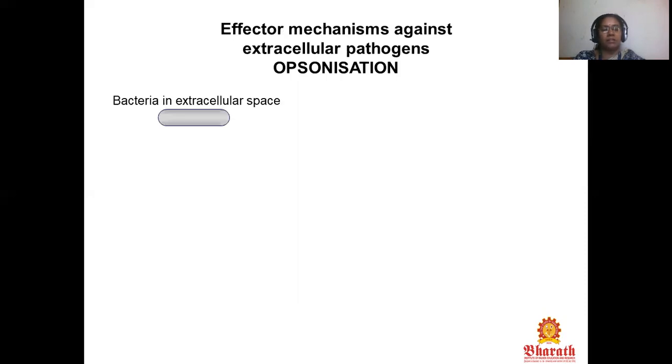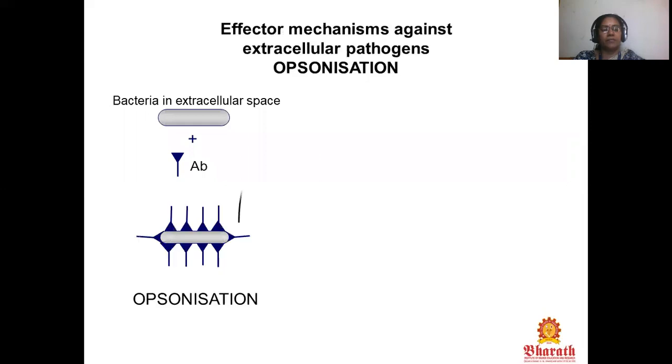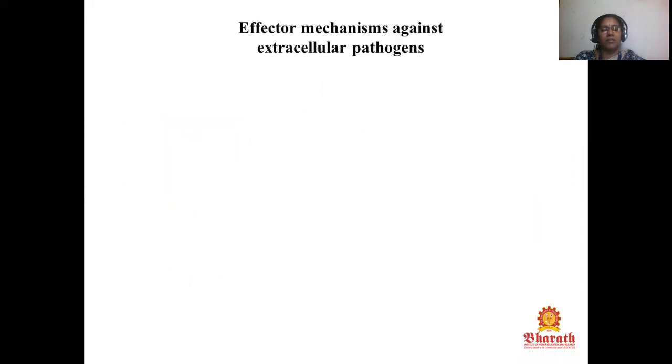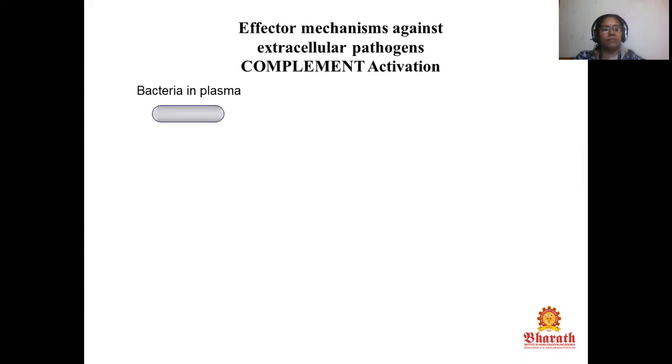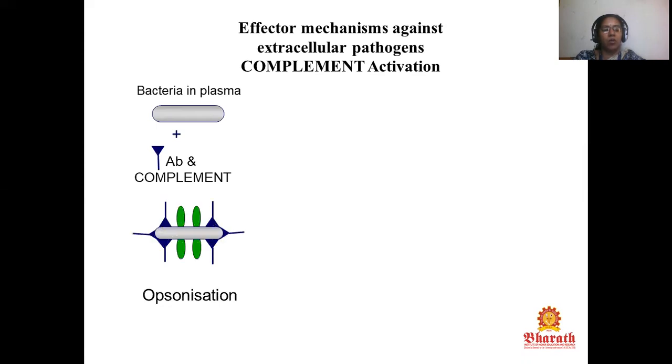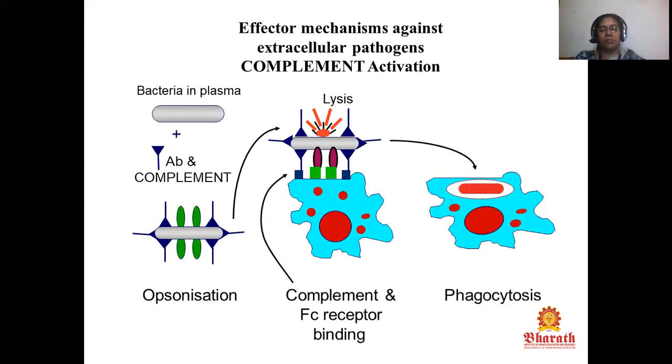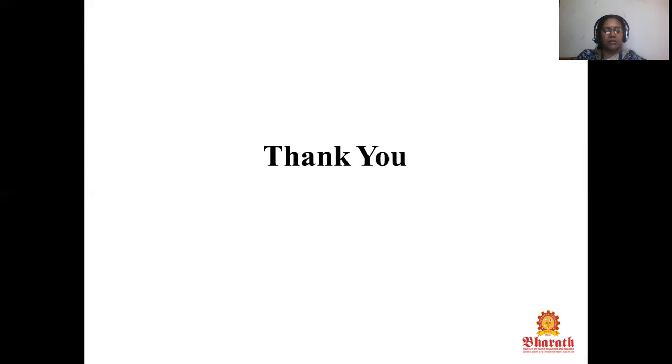For bacteria in the extracellular space, opsonization occurs, followed by Fc receptor binding and phagocytosis. Effector mechanisms against extracellular pathogens also include complement activation: for bacteria in plasma, complement opsonization, lysis, complement and Fc receptor binding, and phagocytosis. Thank you.